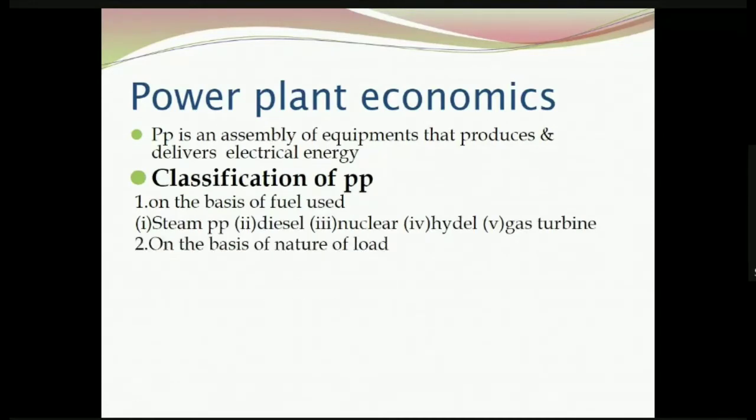Then the power plant can be classified based on the load, nature of the load. If the power plant is running to meet load that is always present in the power system, then that type of power plant is referred as base load plant. So, nature of load. Loads are generally classified into base load and peak load. The loads that are always present in the power system are referred as base load.